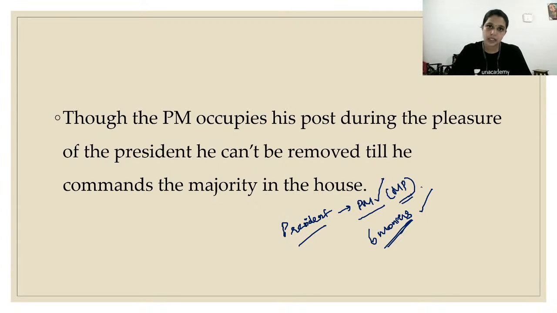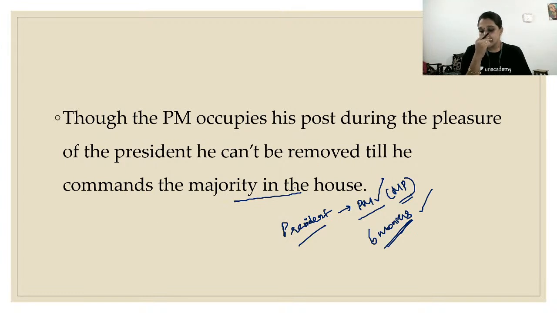So within 6 months, he should win an election and prove that he is an MP, and then he will become the permanent prime minister. Till that, he will be temporary. For 6 months, he will be there. If he is failing to win any election in any constituency, then he cannot continue to be the prime minister. Okay. Though the PM occupies his post during the pleasure of the president, he cannot be removed till he commands the majority in the house.